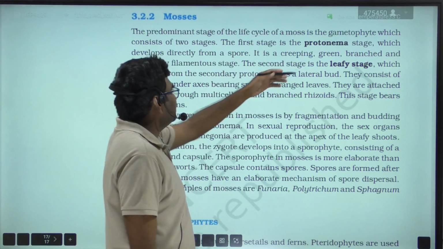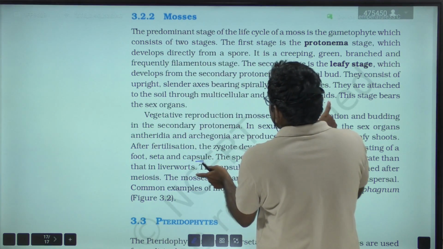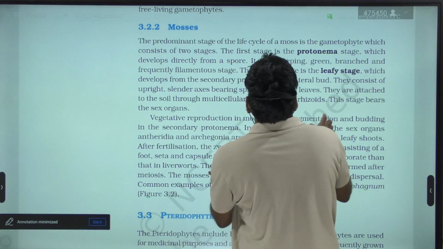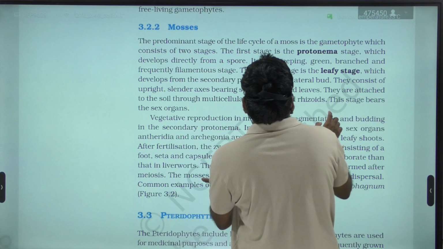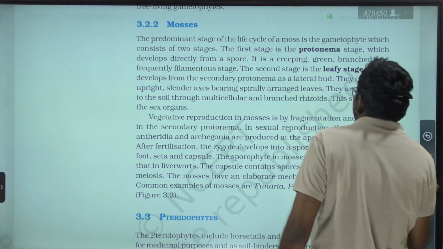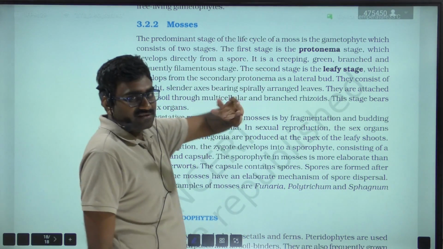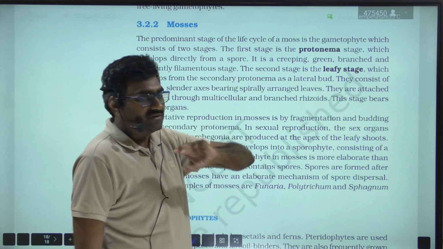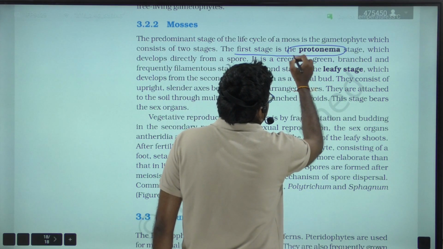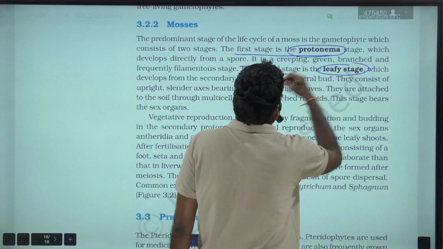The gametophyte consists of two stages. The first stage is the protonema stage, very important, and the second stage is the leafy stage, very important.